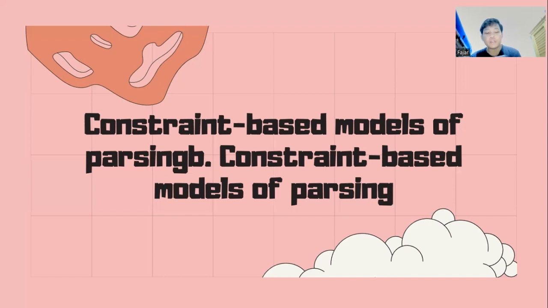For example, if a sentence has a noun phrase that could function as the subject or object of a verb, the constraint-based model will take into account both the syntactic and semantic constraints in the sentence to determine the correct interpretation.